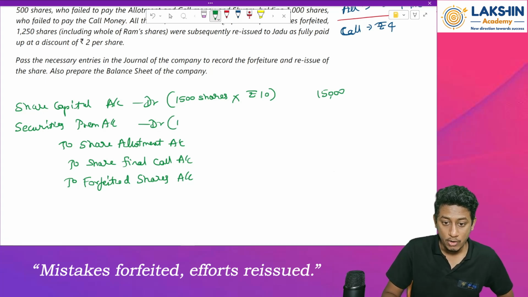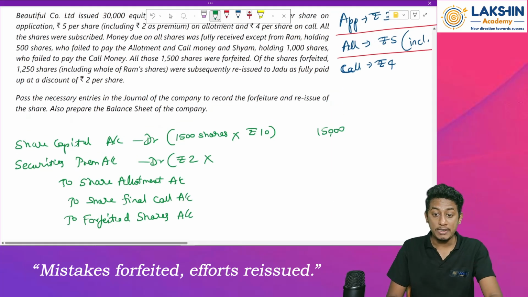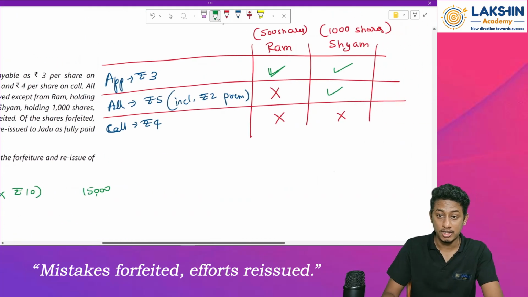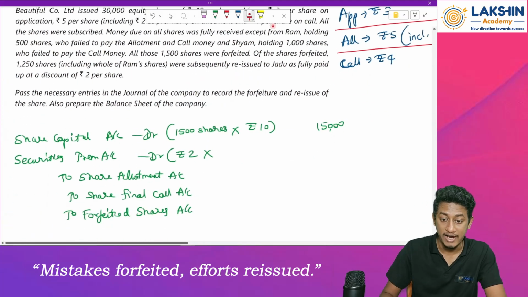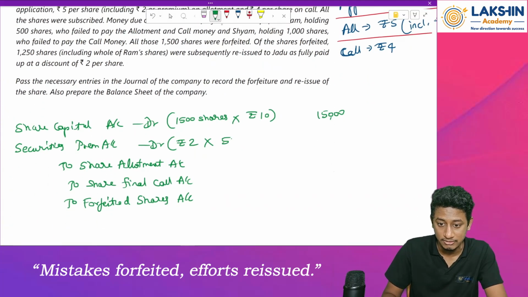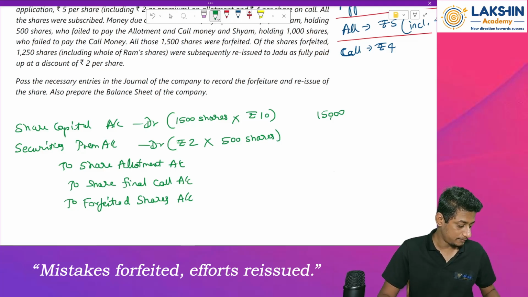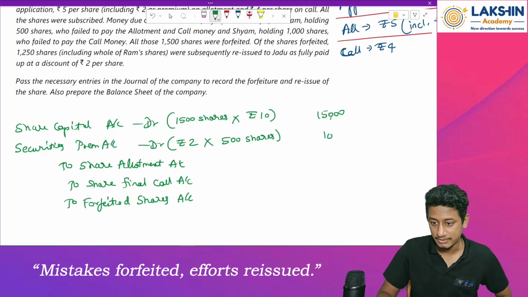Then how much was the securities premium not received? Rupees 2 per share, for how many shares was it not received? Only Mr. Ram has not paid us the securities premium amount, right? So how many shares does he own? 500 shares. So only on 500 shares the securities premium is pending. 500 into 2 is 1000 rupees.